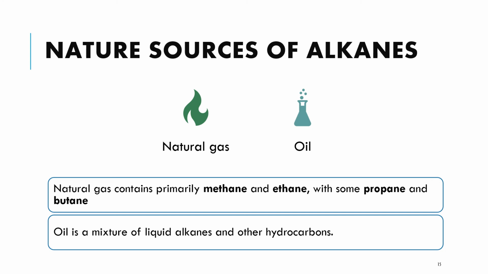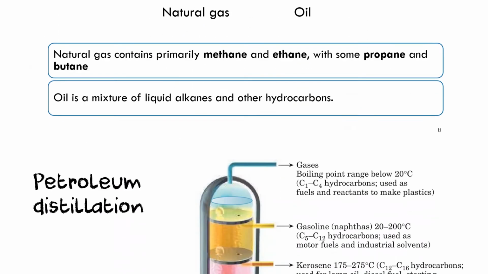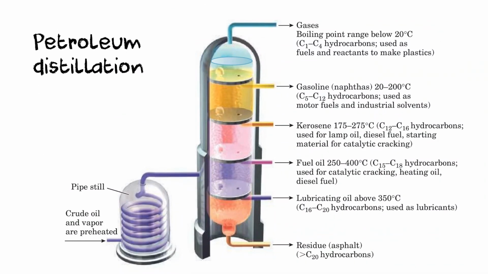The natural sources of alkanes. We can extract alkanes from natural gas dan juga daripada oil. So natural gas contains primarily methane and ethane with some propane and butane, and oil is a mixture of liquid alkanes and other hydrocarbons. And this is actually what you have learned in the previous level. Okay, so kita just recall sahaja.